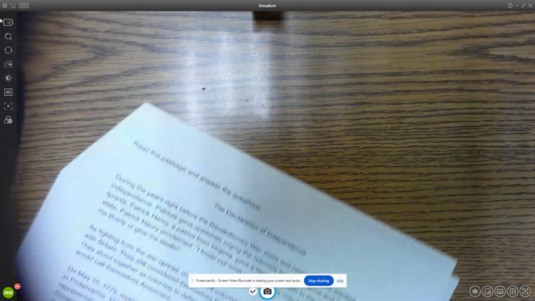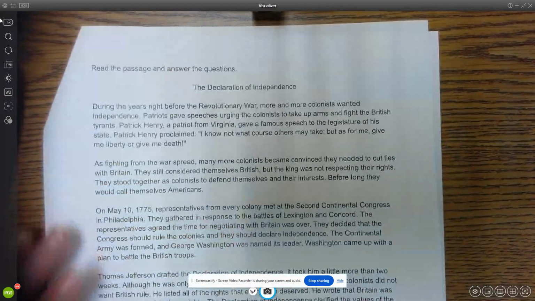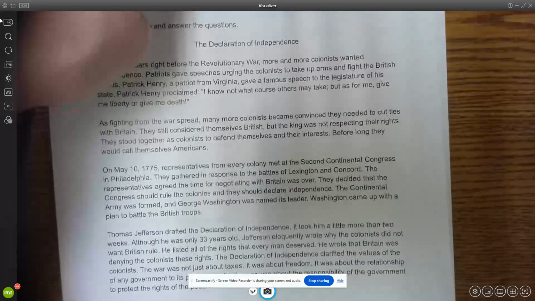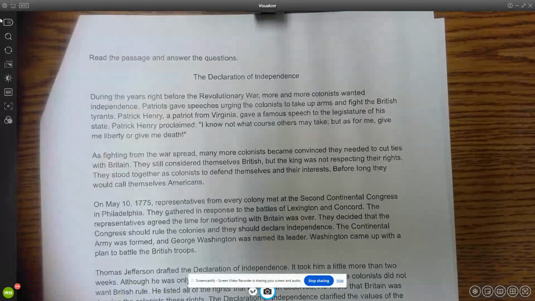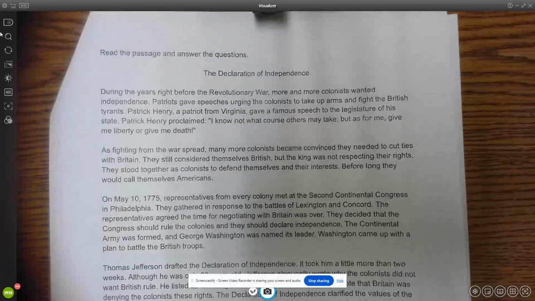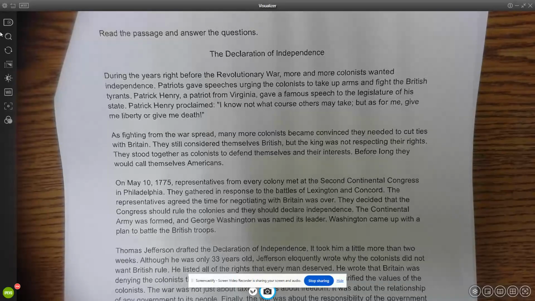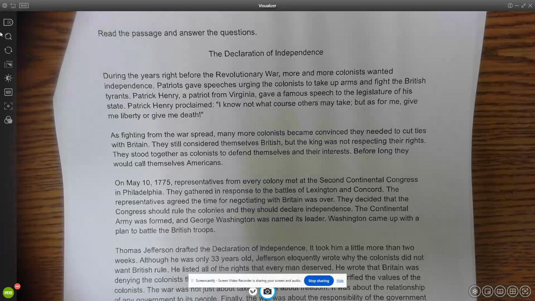All right, this next section is reading a passage and answering some questions about it. So it's a little bit of a comprehension. So here we go. The Declaration of Independence. During the years right before the Revolutionary War, more and more colonists wanted independence. Patriots gave speeches urging the colonists to take up arms and fight the British tyrants. Patrick Henry, a patriot from Virginia, gave a famous speech to the legislature of his state.